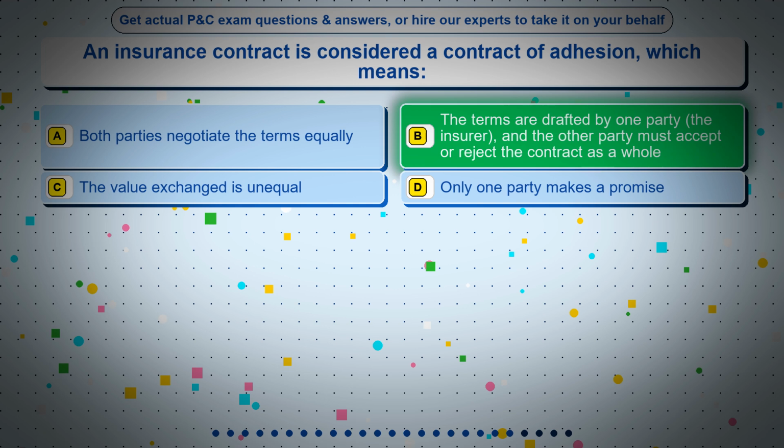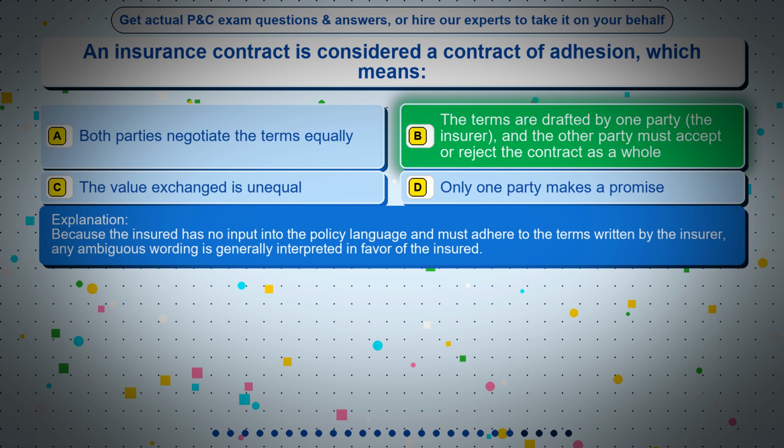The correct answer is option B, the terms are drafted by one party, the insurer, and the other party must accept or reject the contract as a whole. Because the insured has no input into the policy language and must adhere to the terms written by the insurer, any ambiguous wording is generally interpreted in favor of the insured.